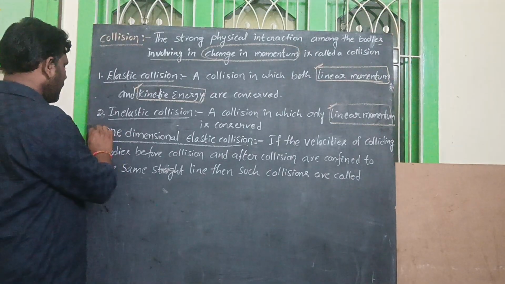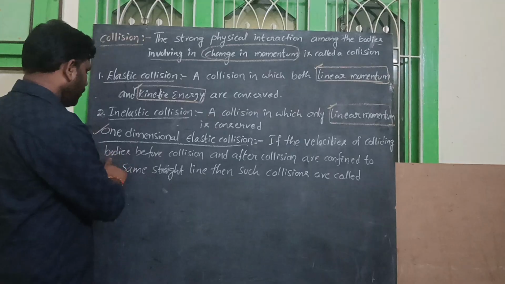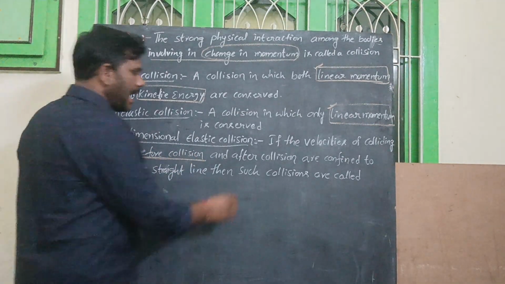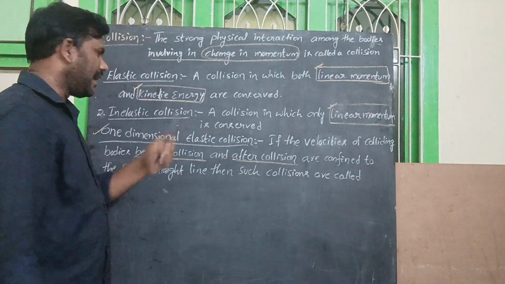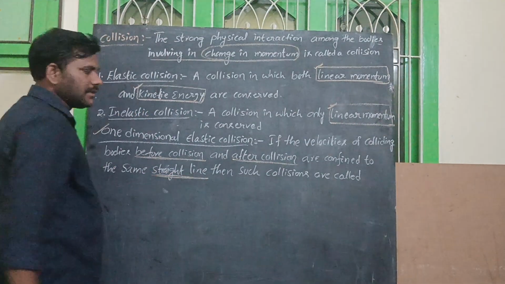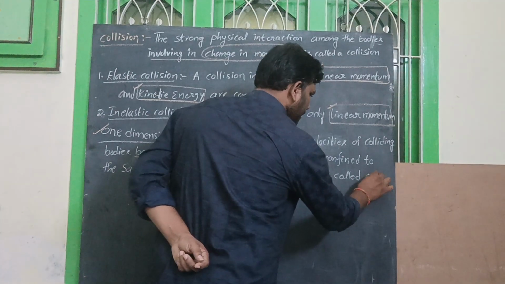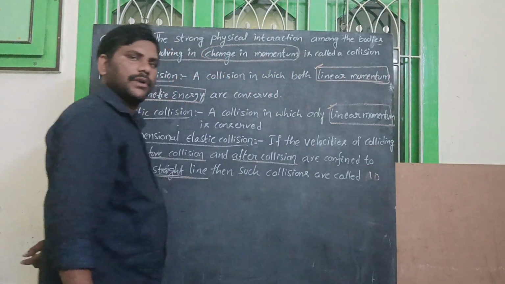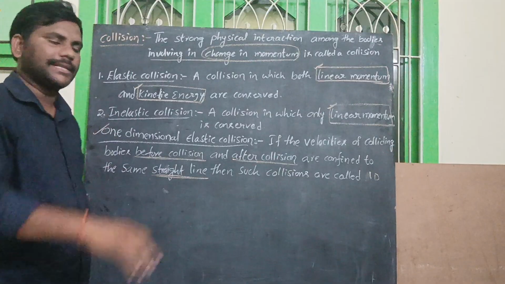So one-dimensional elastic collision means if the velocities of the colliding bodies before collision and after collision are confined to the same straight line, such collisions are called one-dimensional collision. One-dimensional collision means a straight line direction or x-axis.